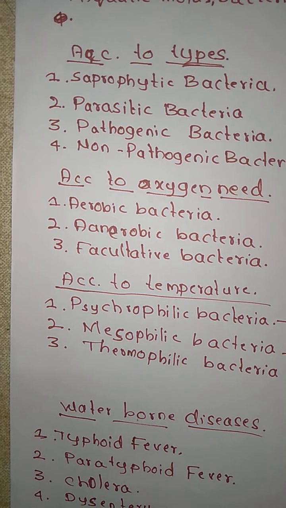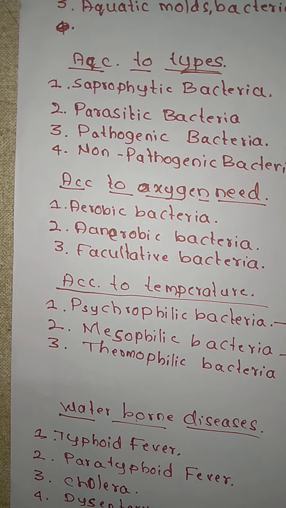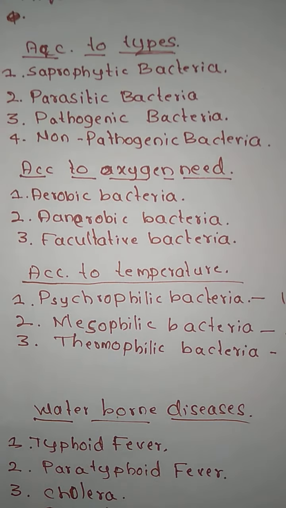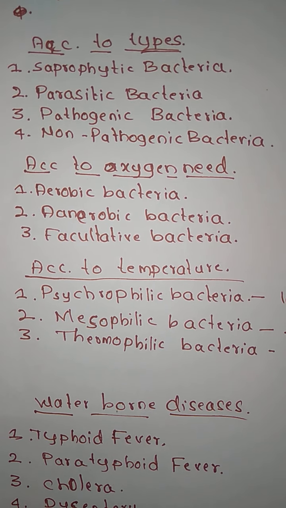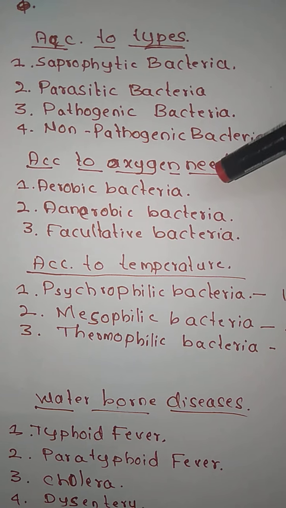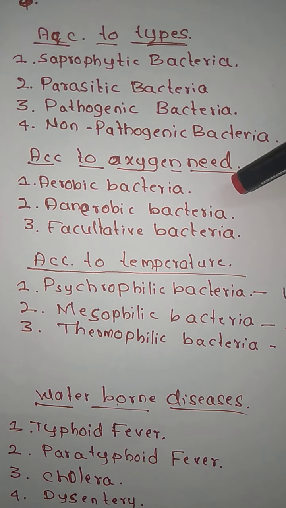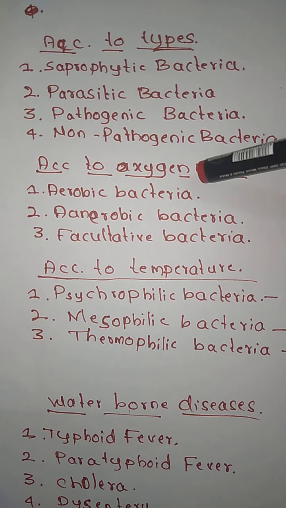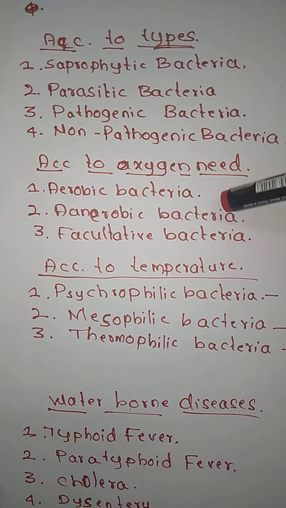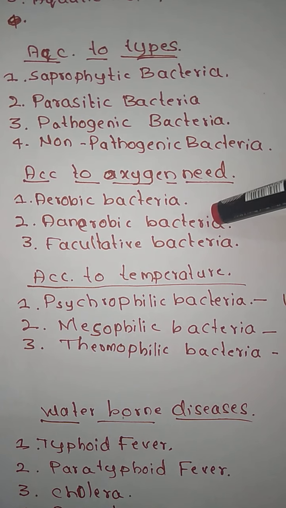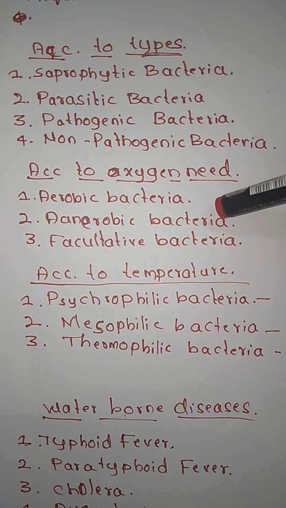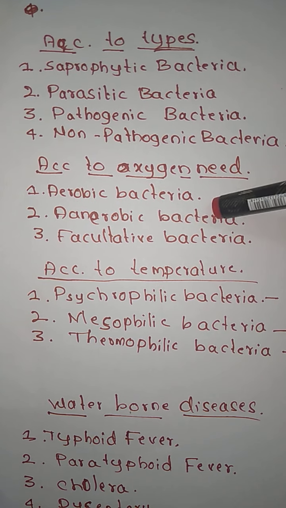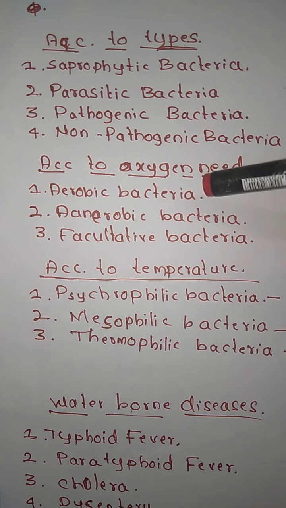Next, according to the oxygen need, the bacteria are divided into aerobic bacteria, anaerobic bacteria and facultative bacteria. Now, what are aerobic bacteria? Aerobic bacteria are those which live by consuming oxygen. Anaerobic bacteria are the bacteria which live in water without consuming oxygen. That is, they can survive in the absence of oxygen also.